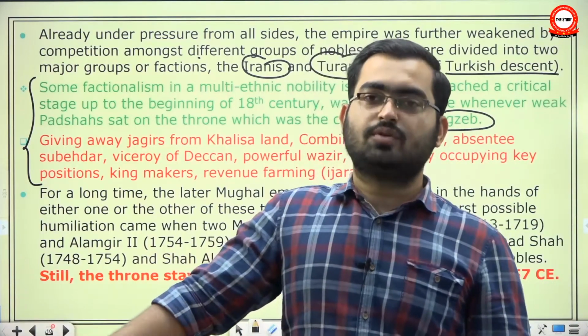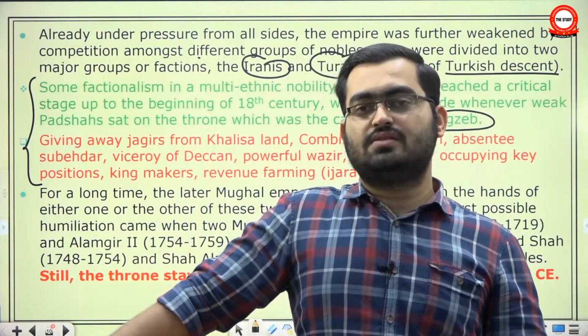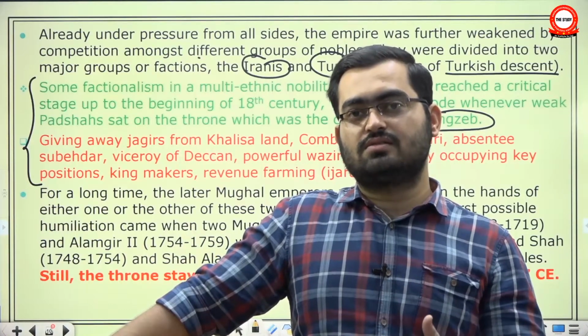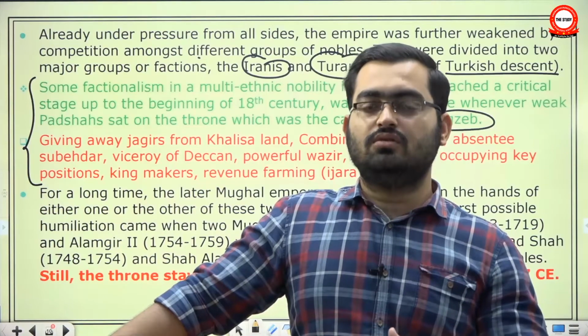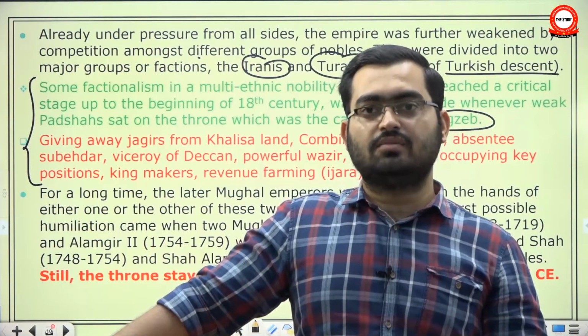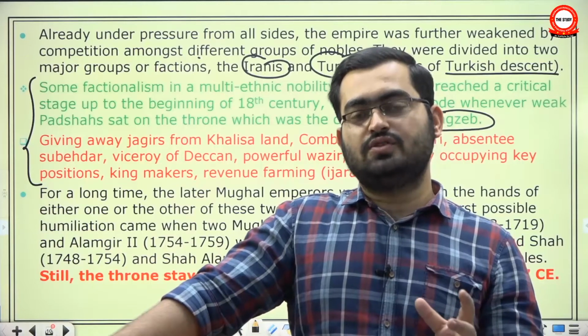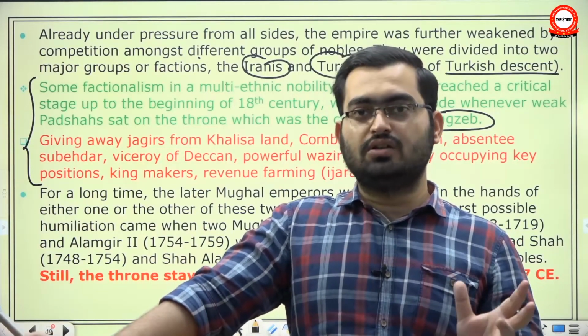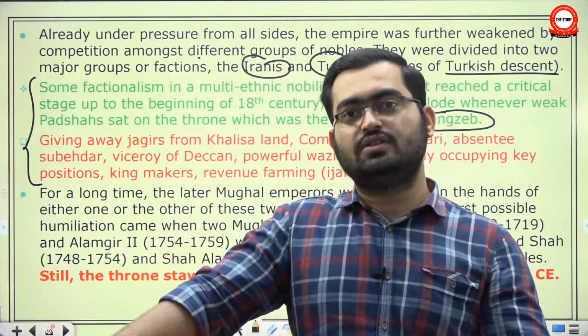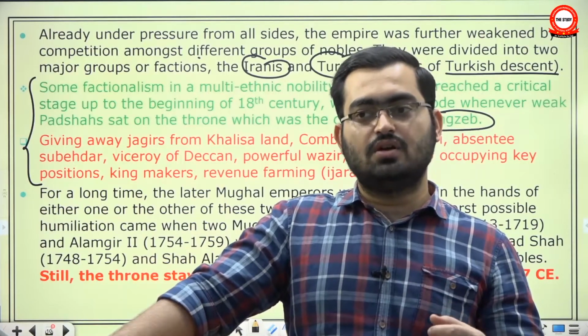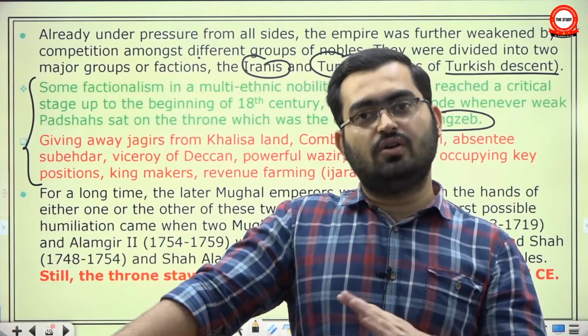Even Akbar had some problems with Uzbeks. They were revolting time and again. Mughals did not have good relations with Afghans because they had replaced the previous Afghan kingdom. Earlier they had issues with Uzbeks, so they realized that they needed to broaden the social base of the nobility. Therefore, they started hiring the Irani group and Rajputs in the administration. So, some amount of factionalism will always be there.